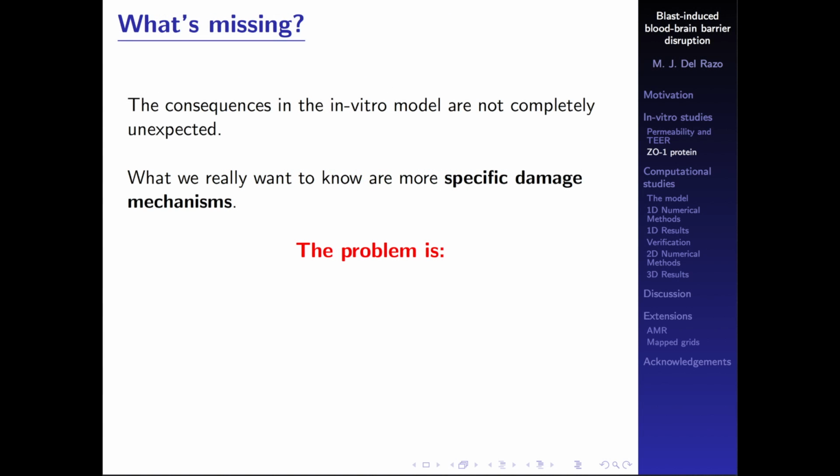Now this is of course not completely unexpected. If you throw a shock wave at something, probably things are going to get a little bit messed up. But what we really want to know is what are the more specific damage mechanisms in the cells.